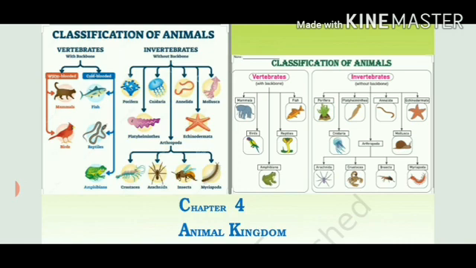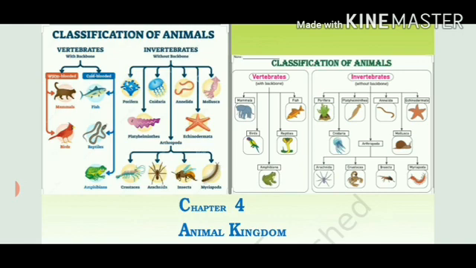Before starting, let's take a look at how the classification of animals is done. Firstly, they are divided into two categories, vertebrates and invertebrates. Invertebrates consist of simple organisms, starting from the water, those you can observe easily in seas, oceans and water bodies.